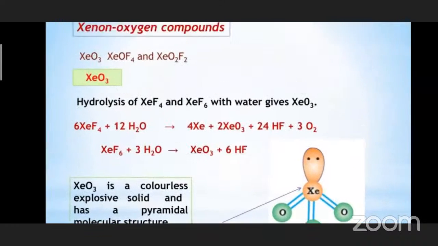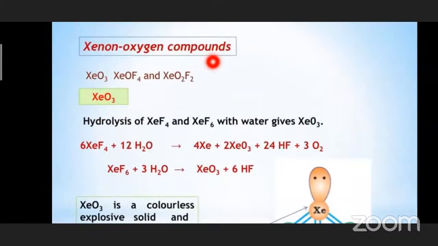Yeah. Now let us see xenon oxygen compounds. Just now we have seen XeO3. This is formed when XeF4 and XeF6 are reacting with water. Okay. So a total of 3 compounds. What are those? Let us see. XeO3, XeOF4. XeOF4 means xenon oxide tetrafluoride. Okay. Xenon dioxide difluoride, that is XeO2F2. So these 3 xenon oxygen compounds are formed. So let us see XeO3. XeO3 is nothing but xenon trioxide.